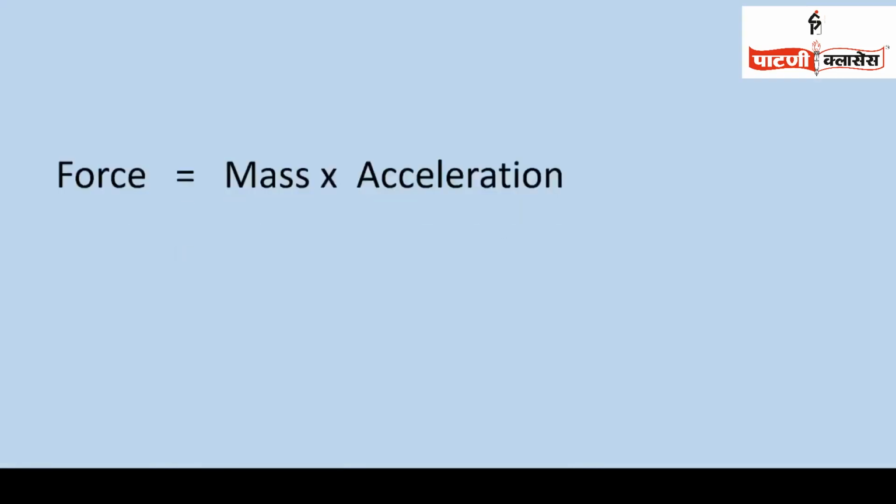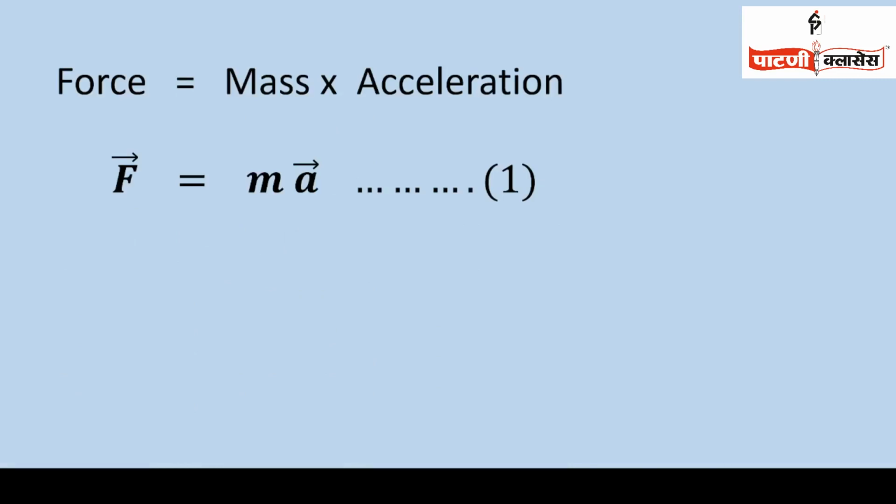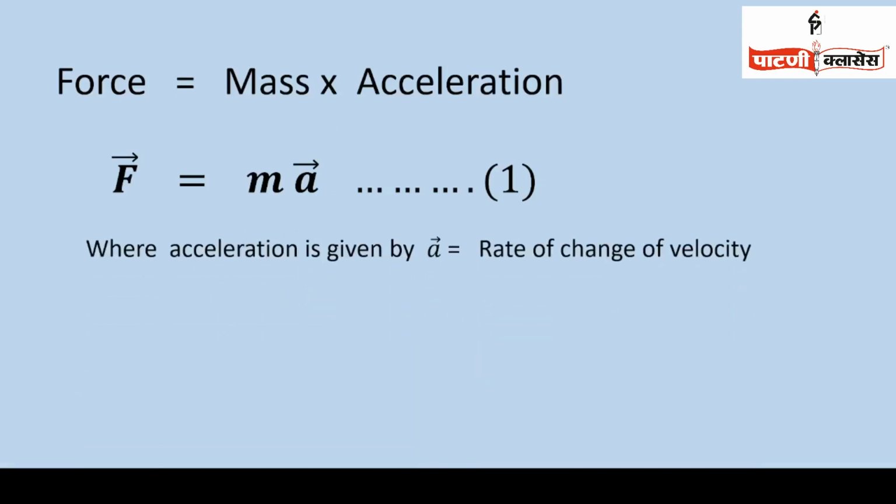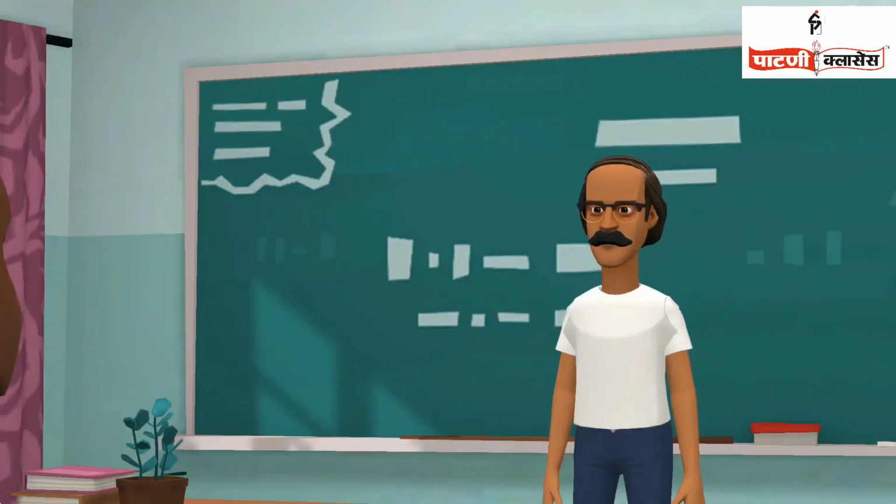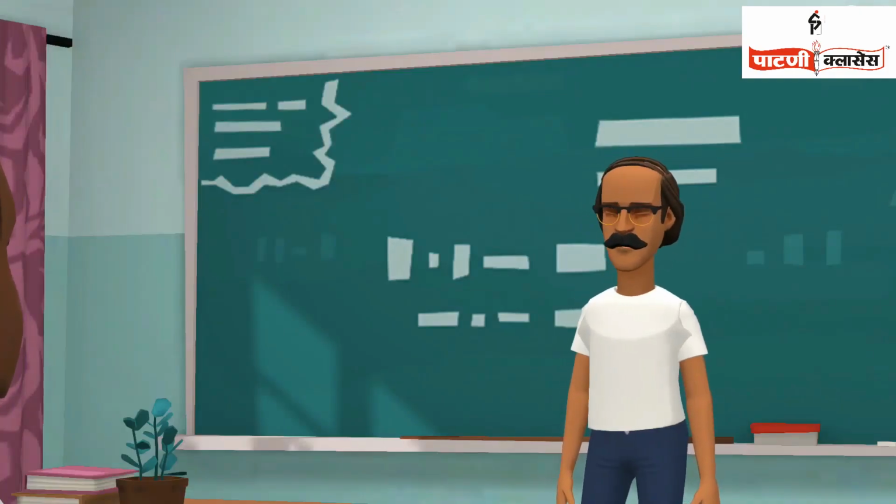Sir, I have F equals ma, let us call it equation 1, and you have already defined acceleration a equals v minus u upon t, equation 2. Can I put the value of acceleration in equation 1? Yes, we can put the result of equation 2 in equation 1.